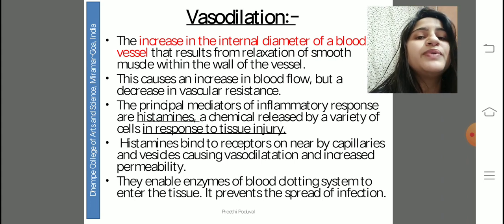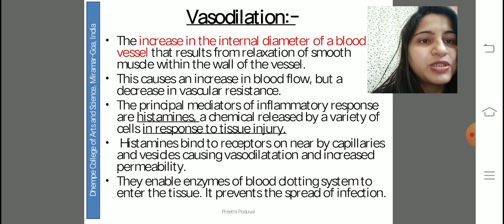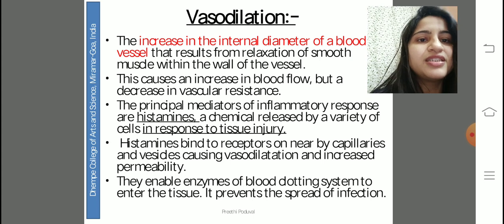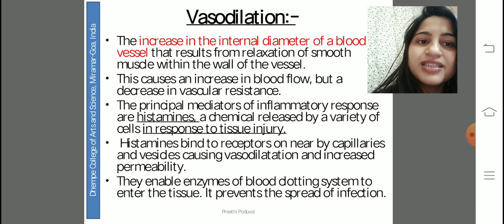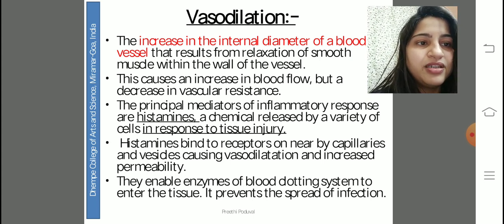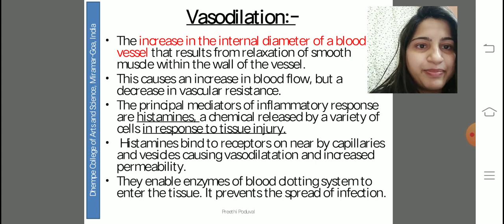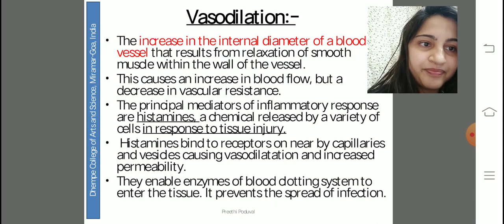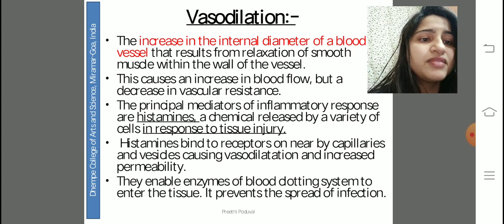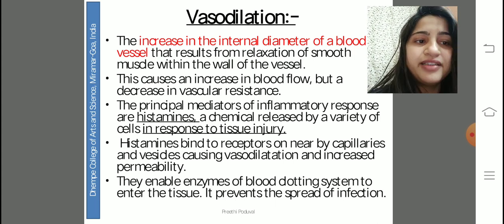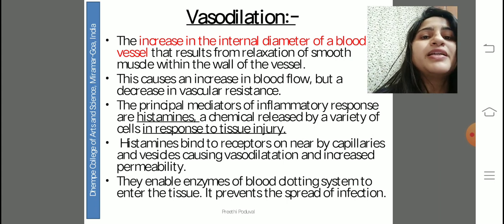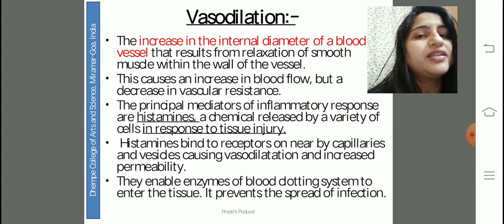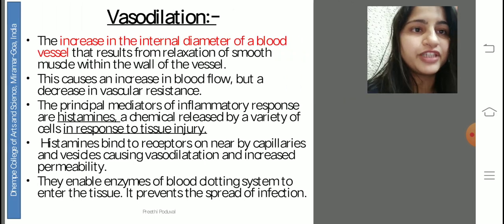Then there is a component which I had mentioned before called histamines, which is a chemical released in response to the different injuries that take place in the body. Once histamines bind to the receptor on the nearby capillaries, they cause vasodilation and help increase permeability. The enzymes which help in blood clotting enter the tissue and clot the blood, thereby preventing the spreading of the pathogen via the blood to other areas, and therefore they prevent the infection.